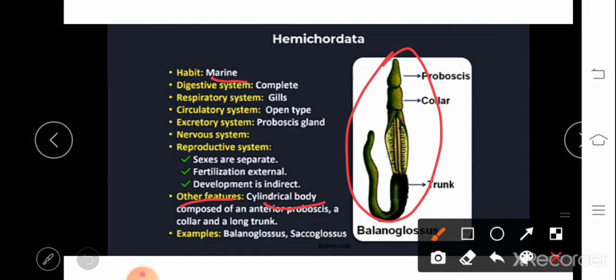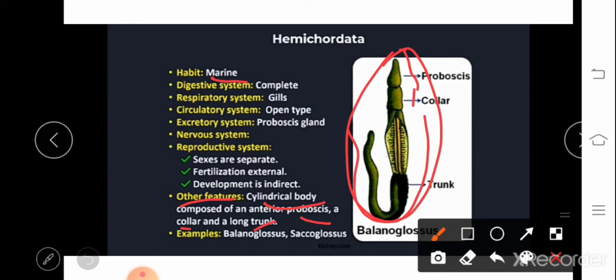So this is called tongue worm. Since they look like a worm, the name is given as tongue worm. The body is divided into three regions, that is proboscis, collar and long trunk. Okay, so this is the proboscis, from here to here is the proboscis. This is the collar, and this much portion is called the trunk.